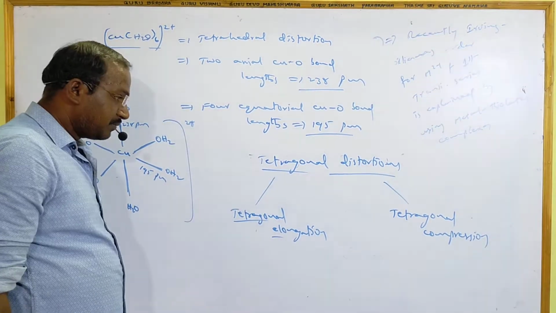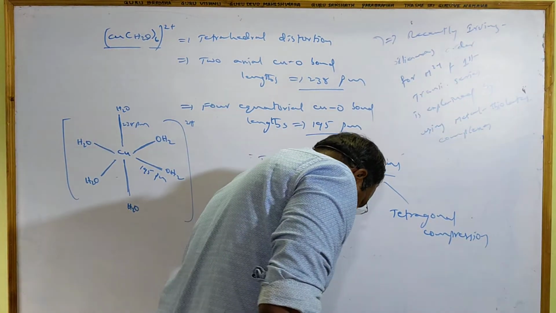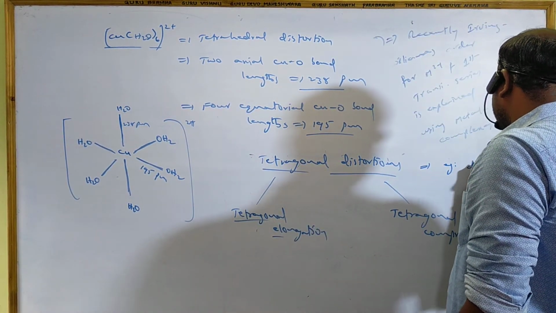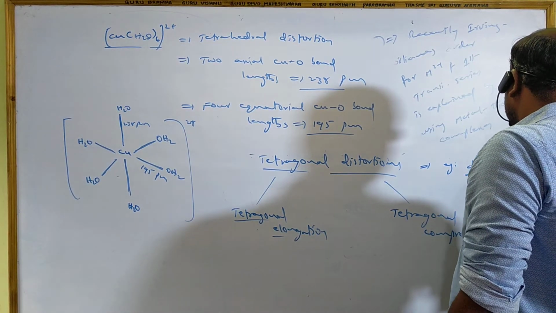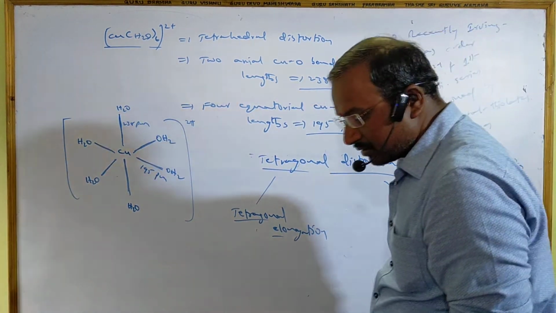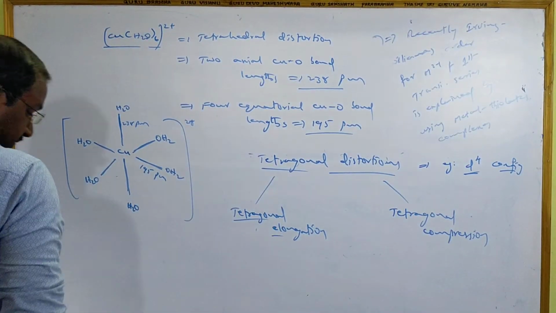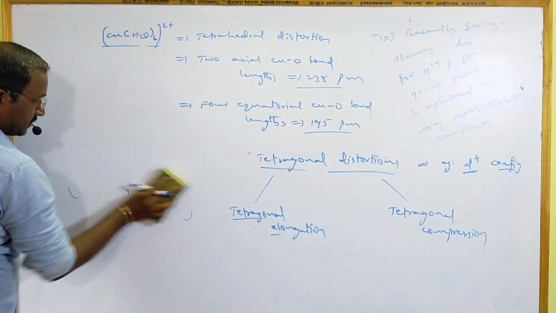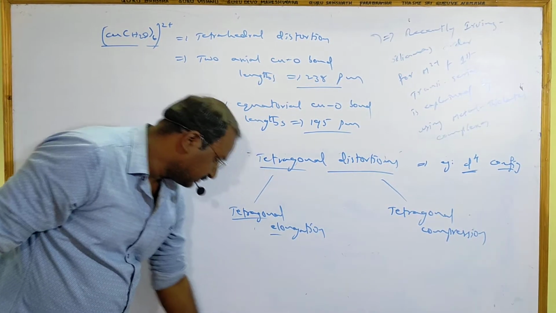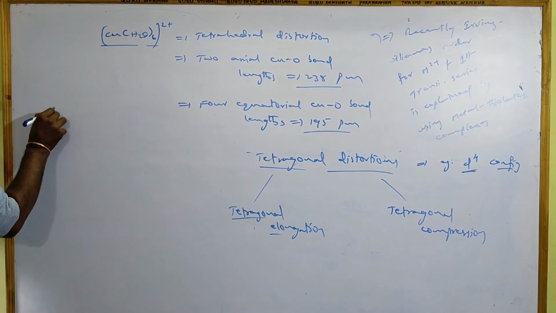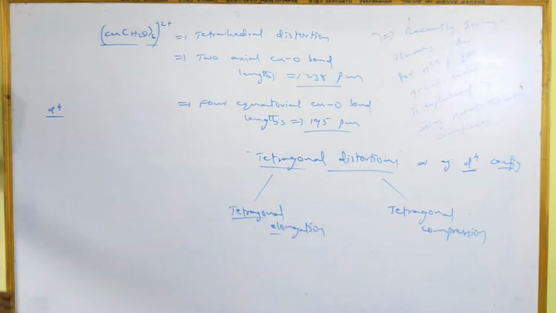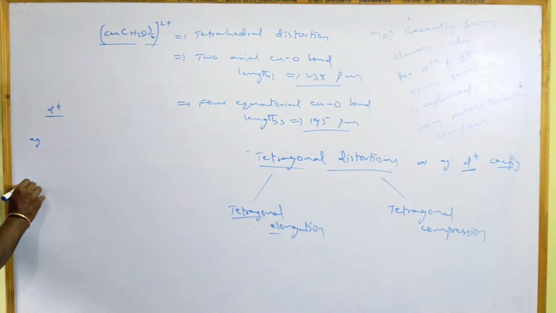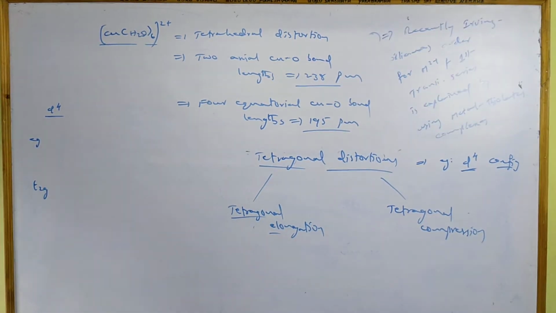Tetragonal compression is possible in the case of d4 configuration. I am taking the example of d4 configuration. In d4 configuration I am explaining tetragonal distortion, elongation as well as compression. So how will tetragonal elongation be there? In d4 configuration, first we have eg orbitals and t2g orbitals.